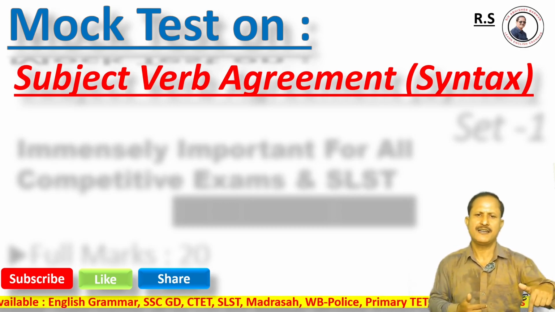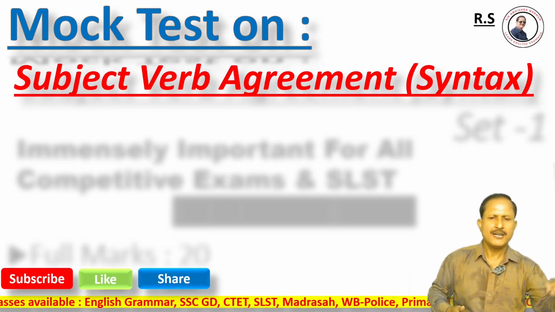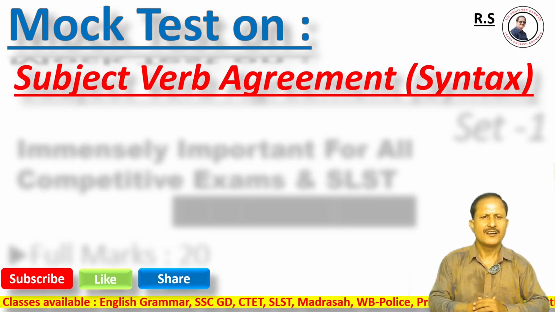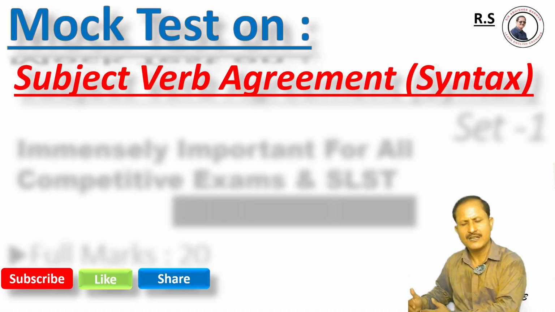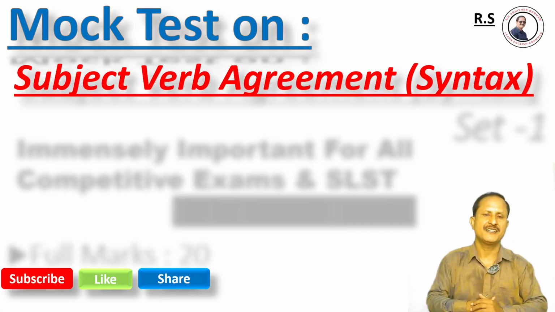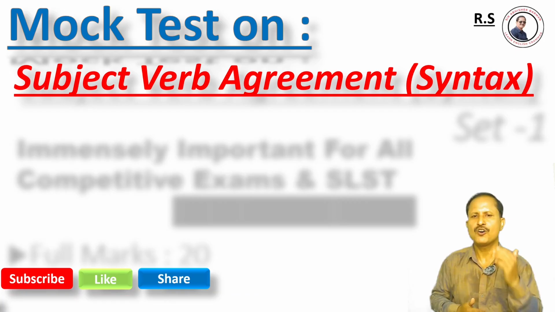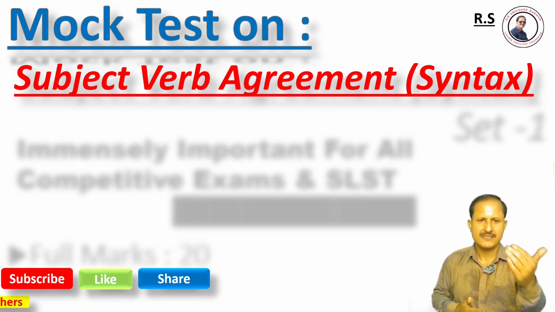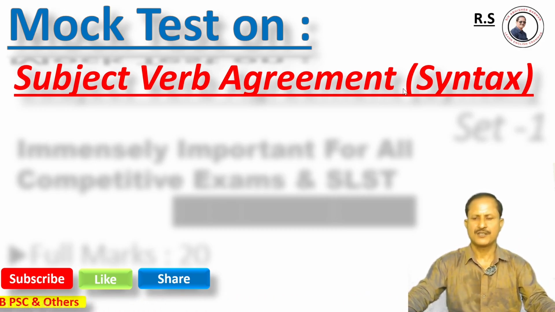It can be set as: find out the proper verb form on the basis of the subject, find out the correct option and fill in the blanks, complete the subject-verb agreement structure by choosing the right option from the options, and above all, error corrections. Normally 3 to 7, 8 items are set on this topic, subject-verb agreement.